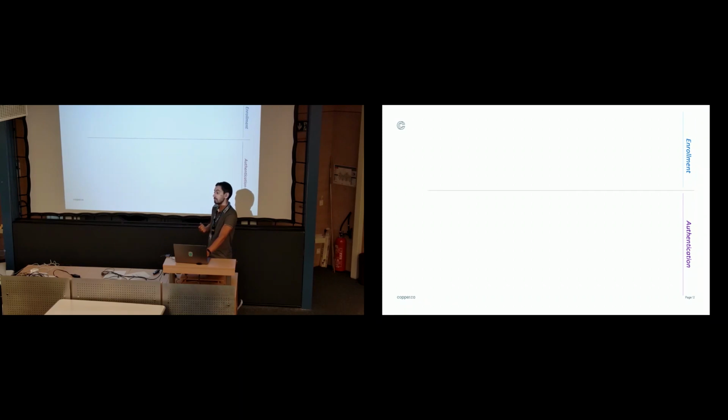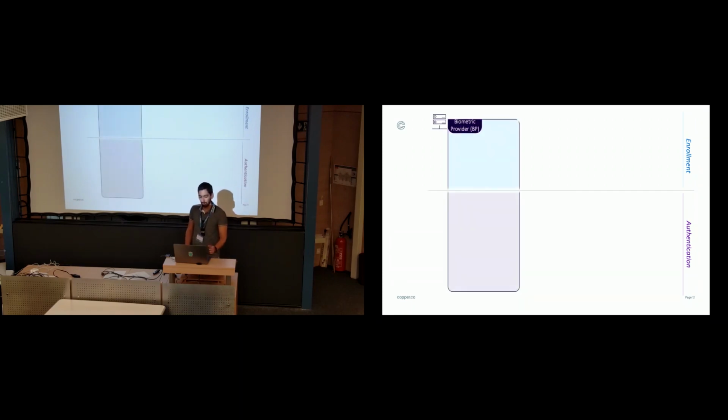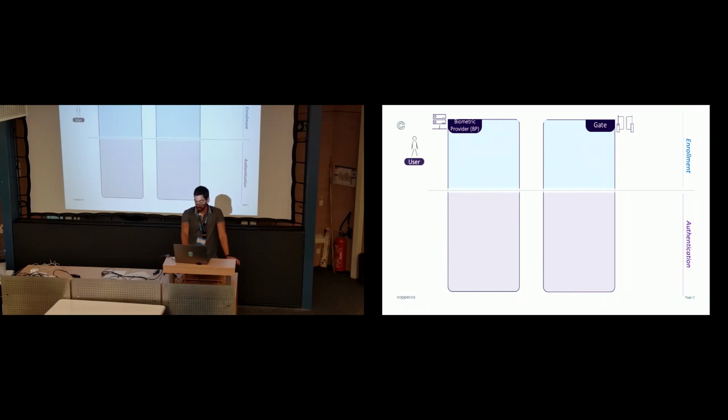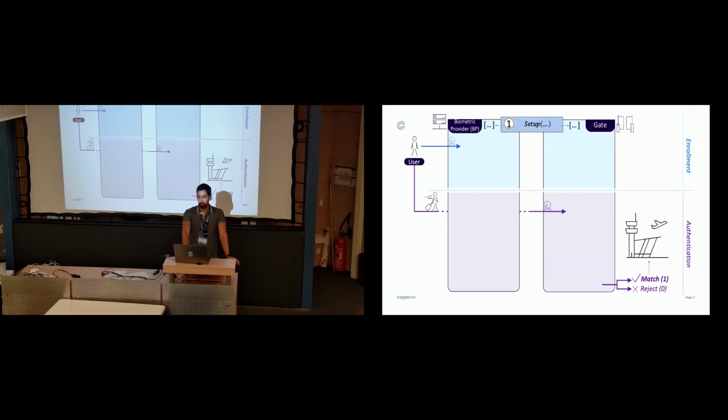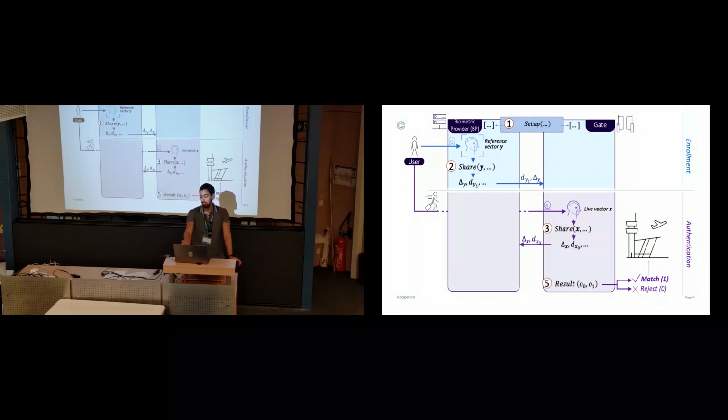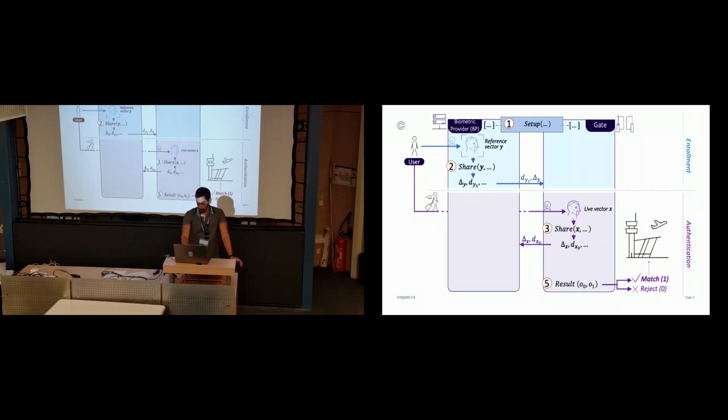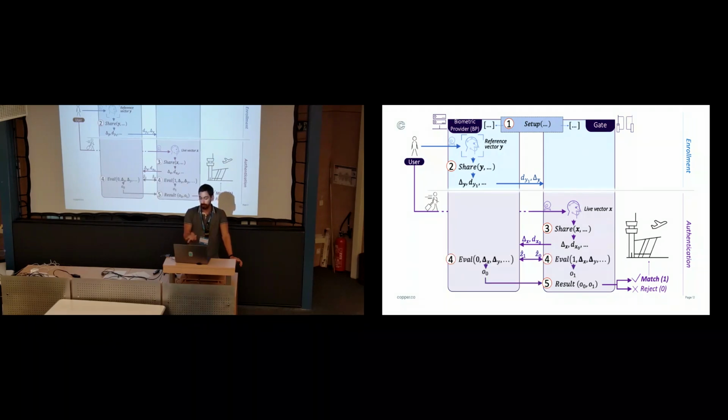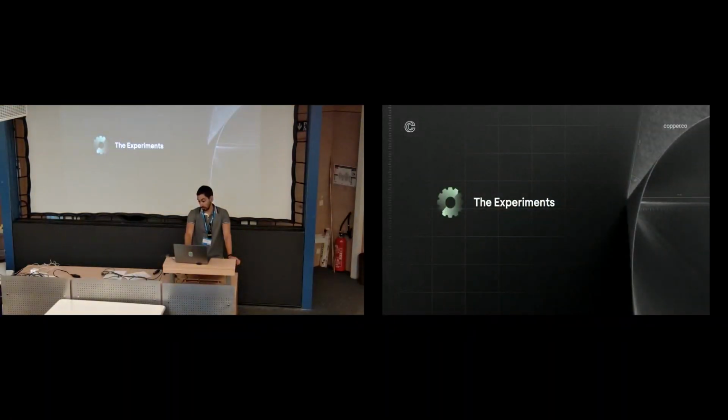This is the way it will play out in our biometric scenario to keep things a bit more concrete. We have our biometric provider and our gate. So the user in the enrollment phase would talk to the biometric provider to submit his reference vector that would get secret shared with PiSS. Later on, in the authentication phase, the user would secret share his live vector, and both parties, the BP and the gate, would evaluate the target function to finally reconstruct the result in the final step and obtain the match or reject to decide if you fly or not.